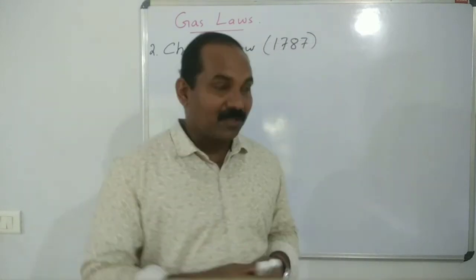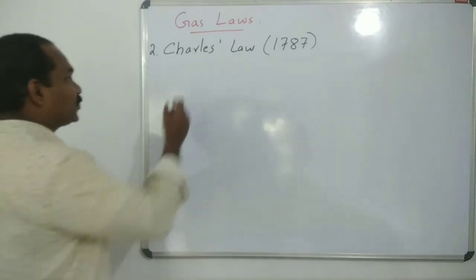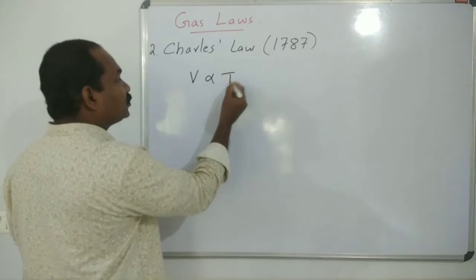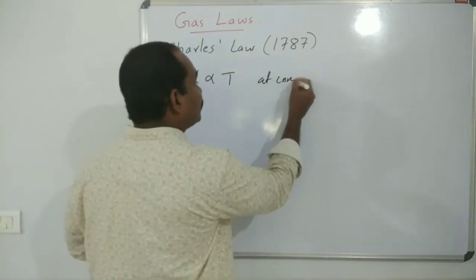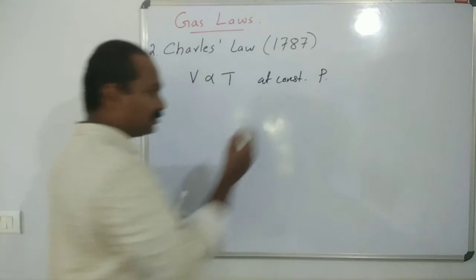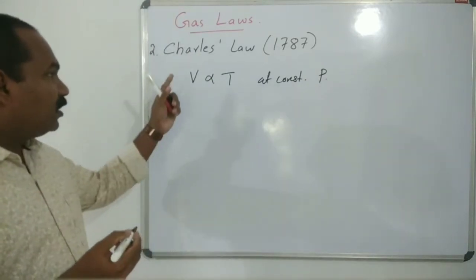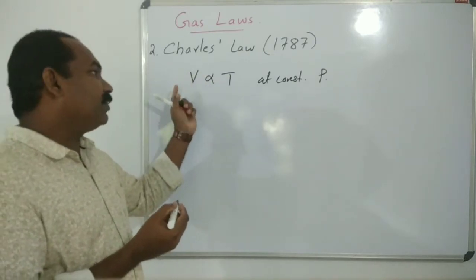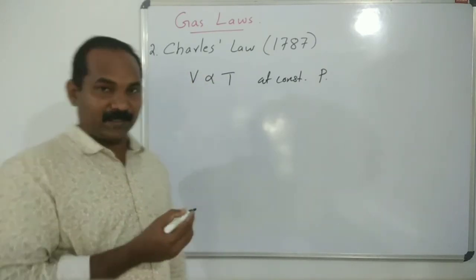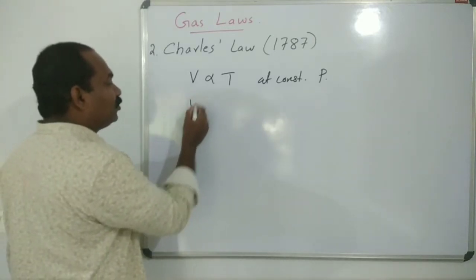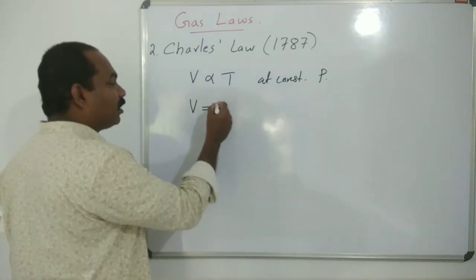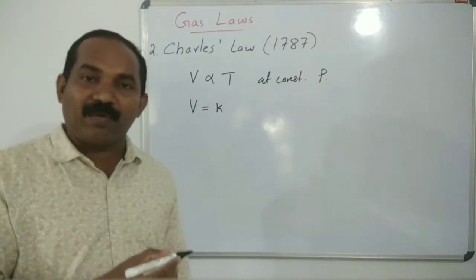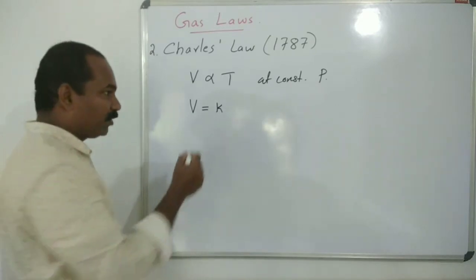Mathematically it is expressed: volume is directly proportional to temperature at a constant pressure. That means temperature increases, volume increases, or vice versa. Let's remove the proportionality by a constant K, or you can put Boyle's constant K1, Charles constant K2, no problem.